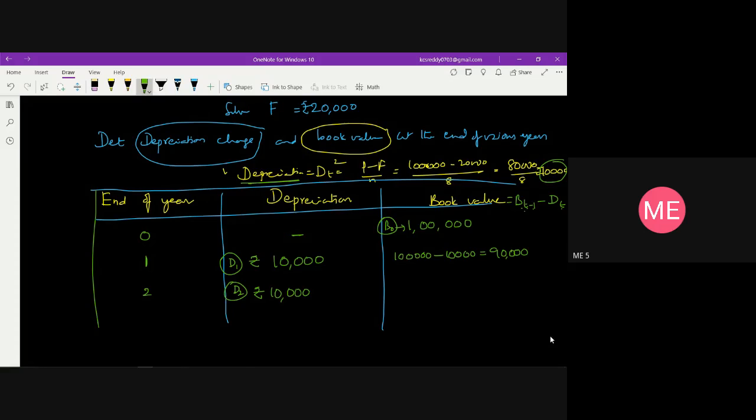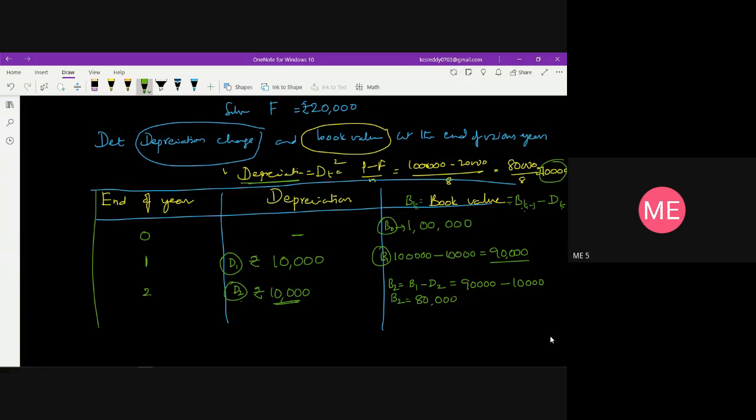So B2 is equal to B1 minus D2. B1 is 90,000 minus D2 which is 10,000, so I get B2 as 80,000.